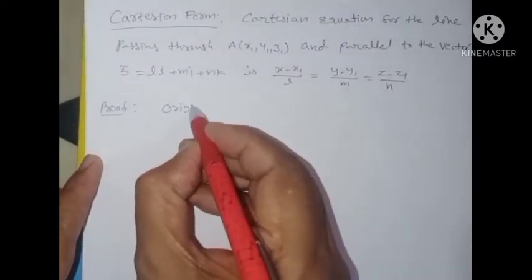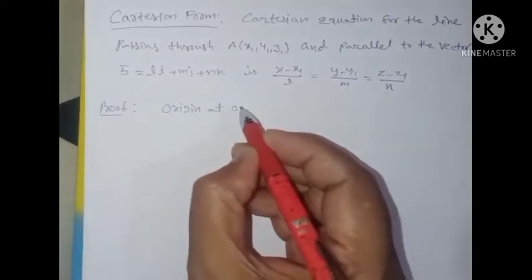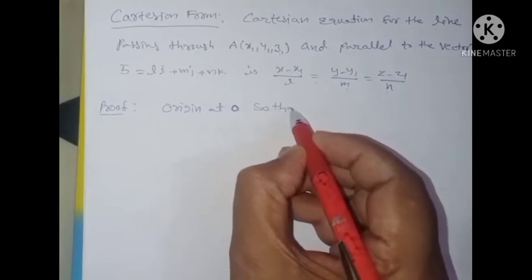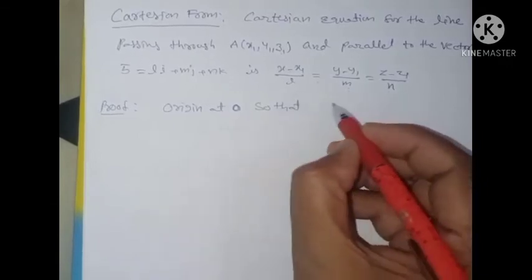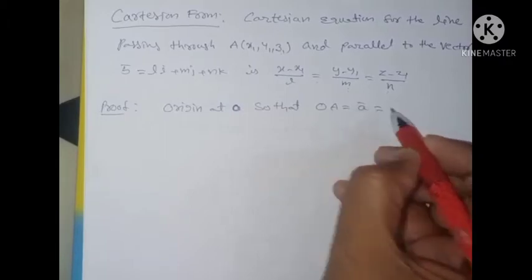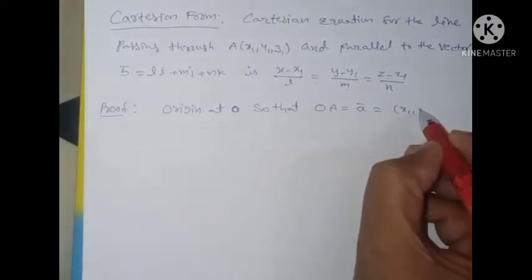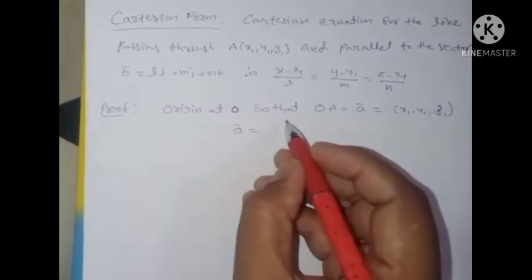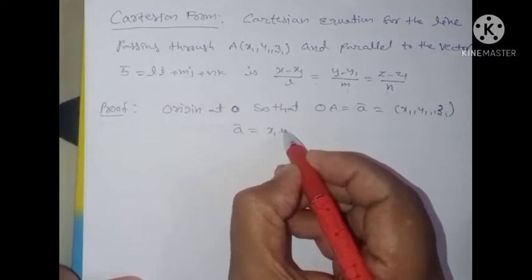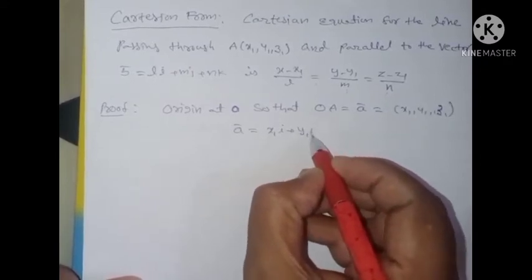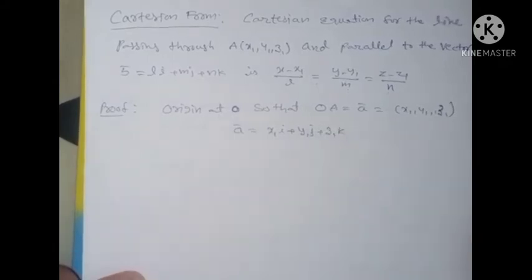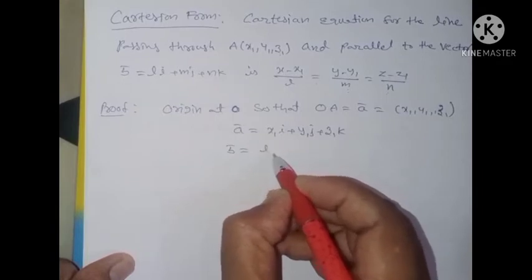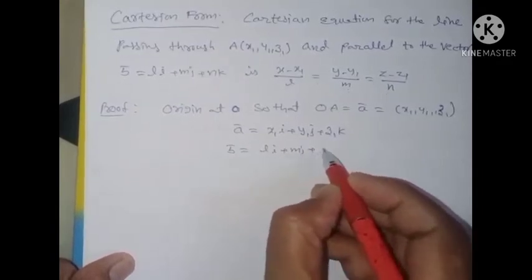Origin at O, so that OA, or A bar, is given as x1, y1, z1. Therefore I can write A bar is equal to x1 i plus y1 j plus z1 k. You know about this. Okay. And B bar is what is given here? Li plus Mj plus Nk.